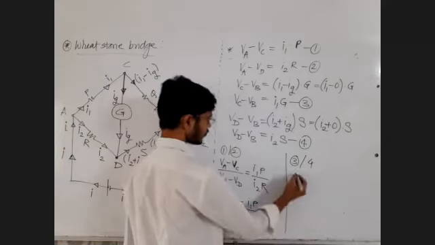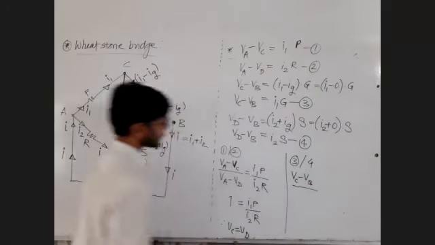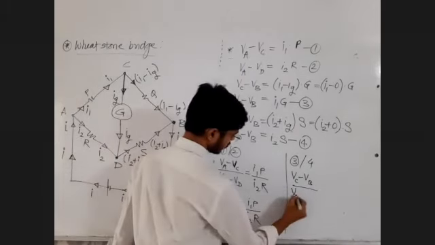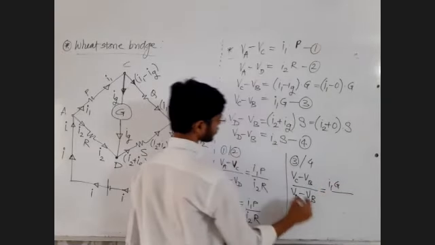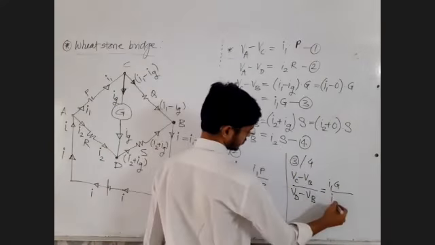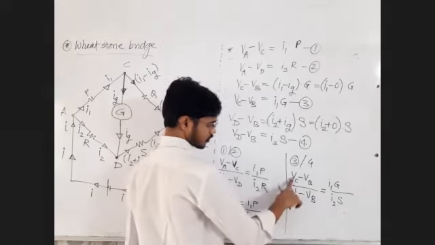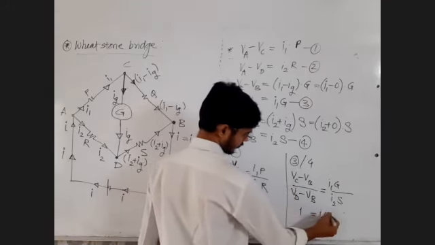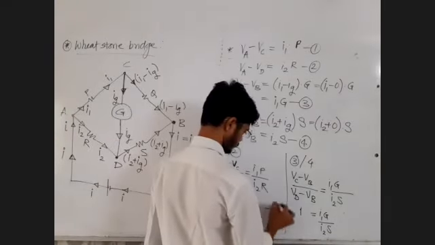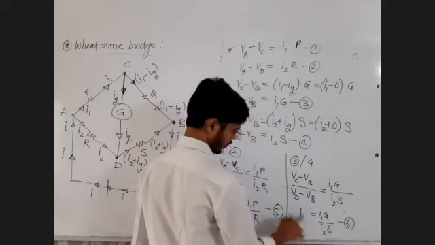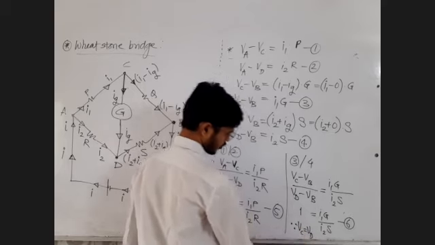Similarly, right here, equation 3 upon 4, VC minus VB divided by VD minus VB is equal to I1 into Q divided by I2 into S. But VB is the same, and VC and VD are equal, so this is also going to be equal to 1, which is equal to I1 into Q divided by I2 into S. Call this equation 5, call this equation 6. Reason: because VC is equal to VD.